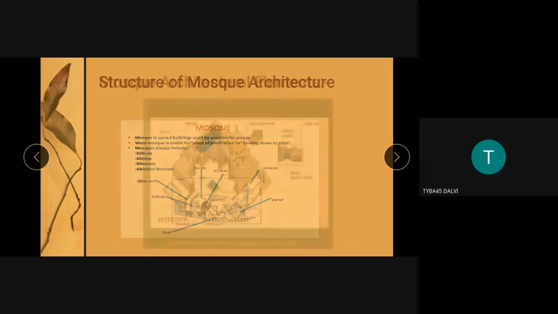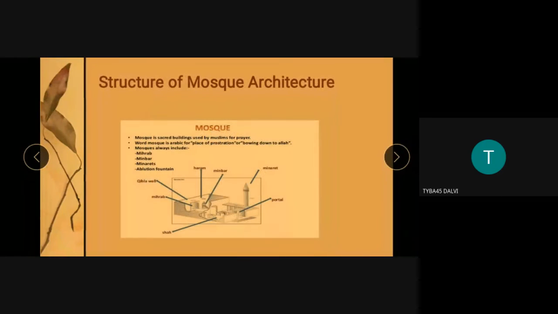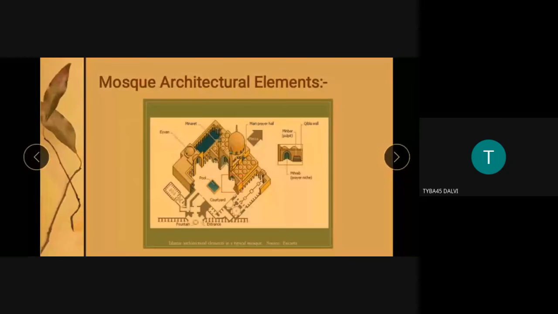Clear? Yes, sir. Okay. Then I will continue again with the mosque architectural elements.